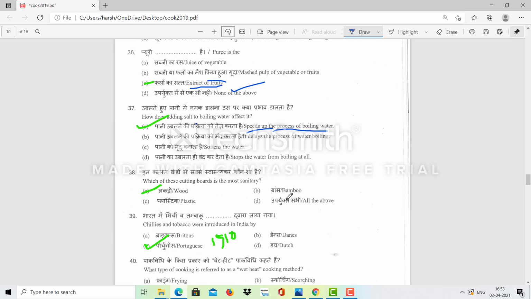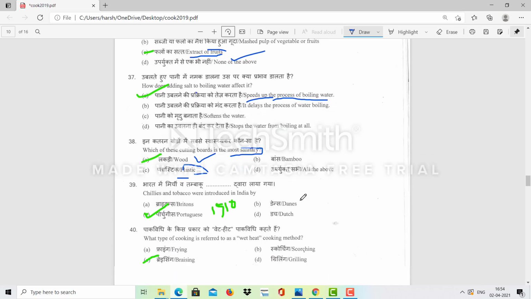Which of these cutting boards is most sanitary? Sanitary means it has fewer organisms, or it comes in less contact with organisms. Plastic boards used for cutting or chopping are more hygienic when we chop for the first time, but step by step, after the process, plastic gets more attached with the organisms. Wood is the most sanitary of the cutting boards.